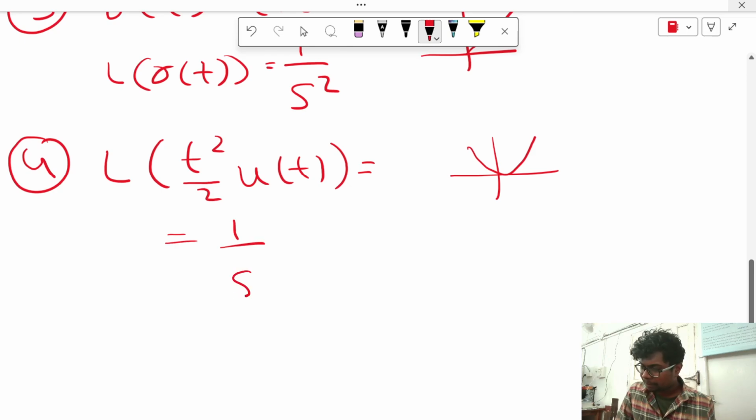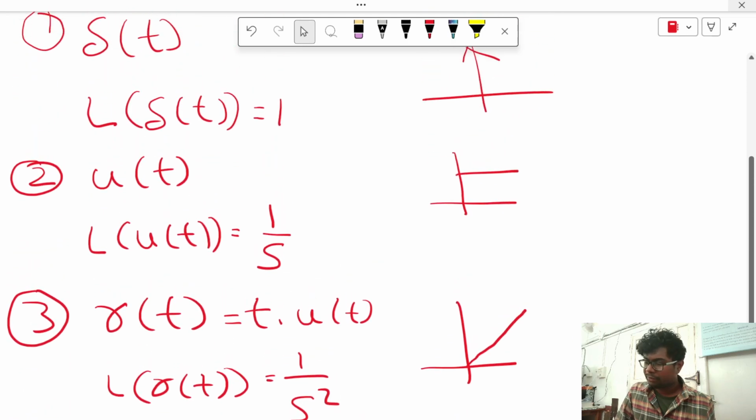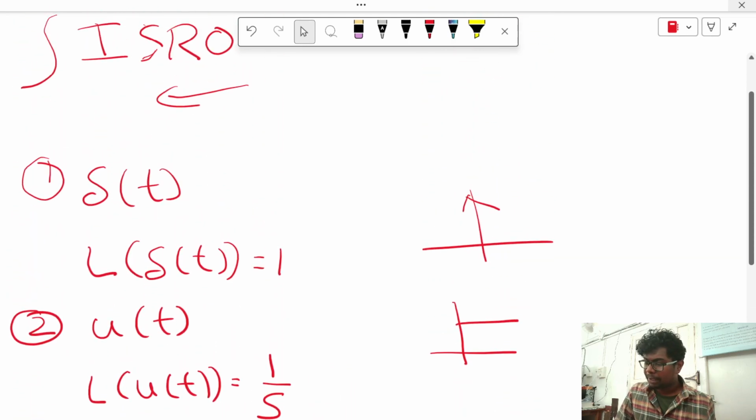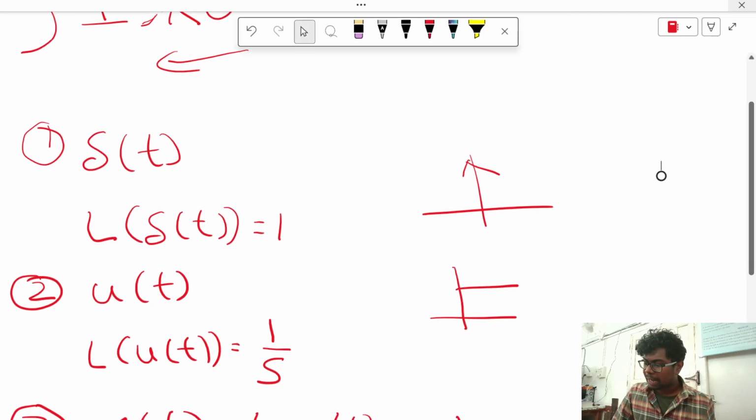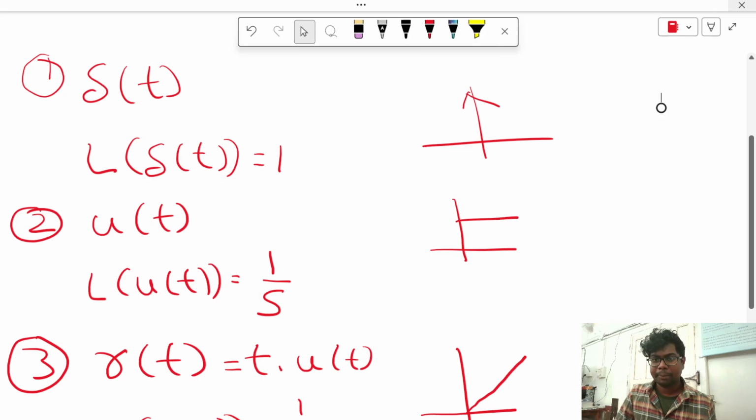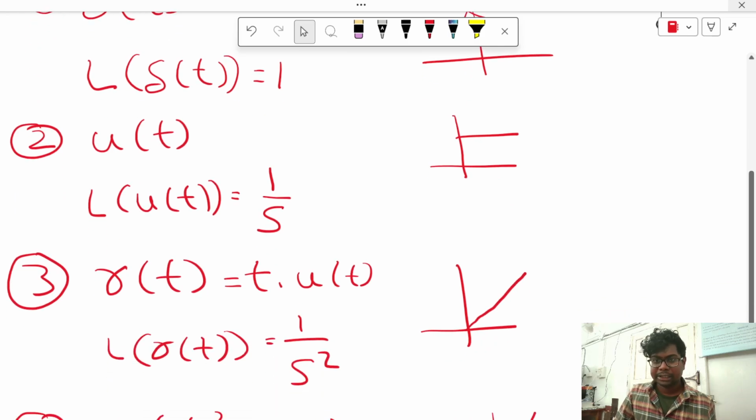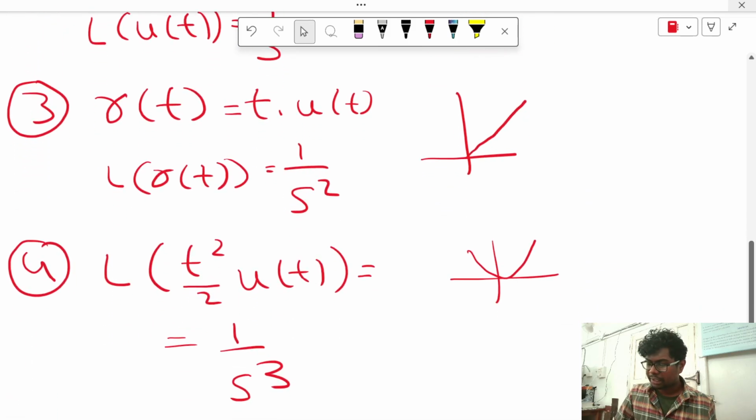1 by s cube. So again we are seeing Laplace of impulse response is 1. Laplace of step response is 1 by s. Laplace of ramp is 1 by s square. Laplace of parabolic is 1 by s cube. Parabolic should always be represented with t square by 2, not t square.